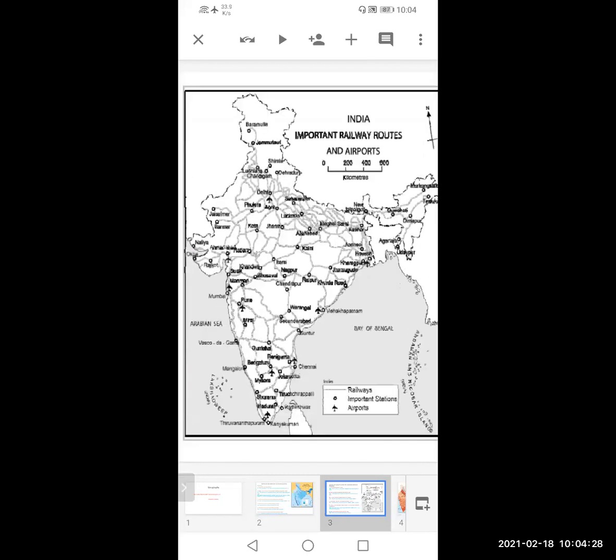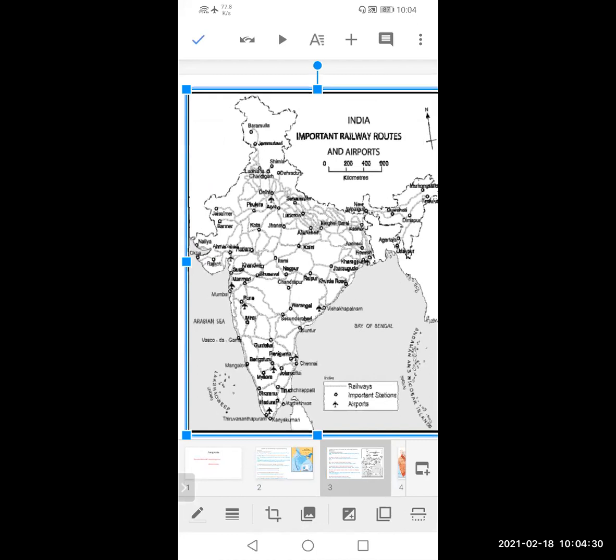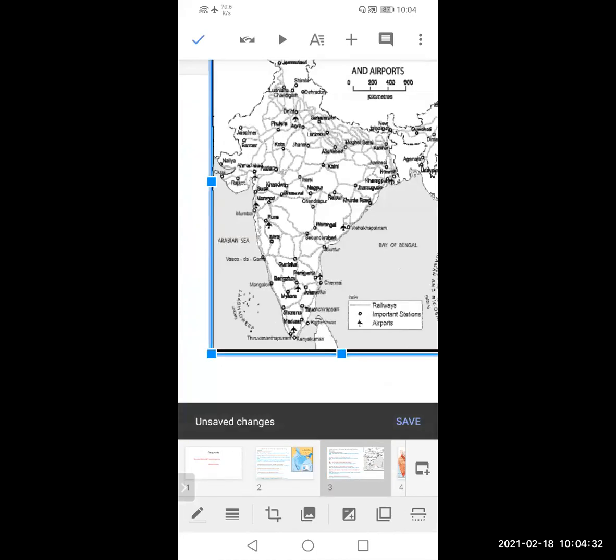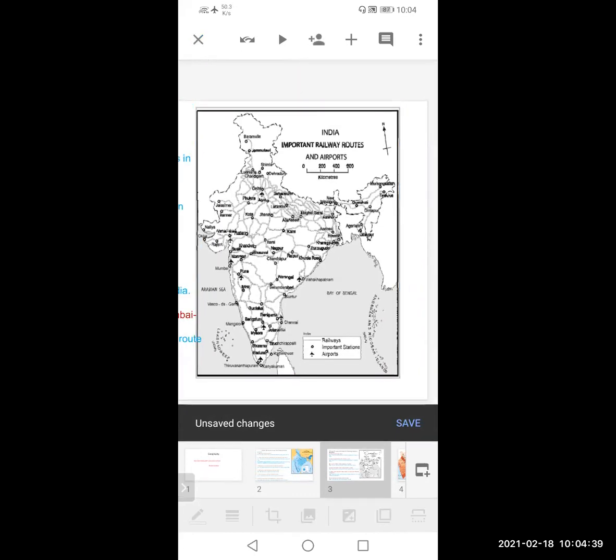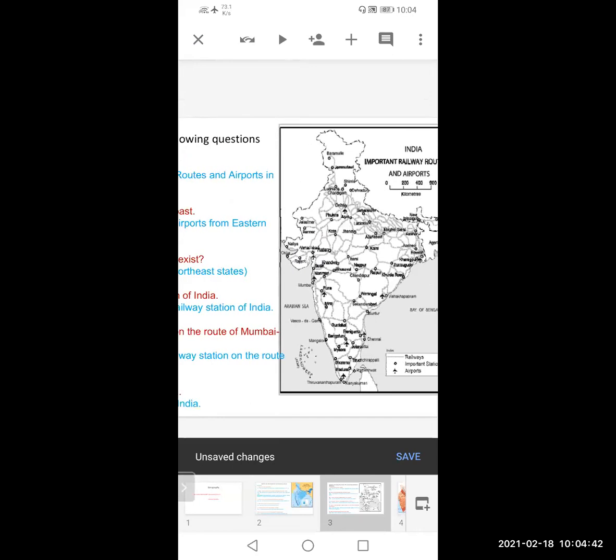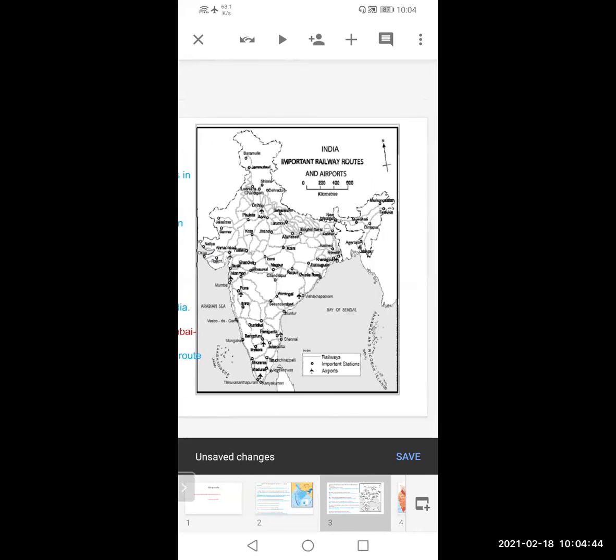See, first you can see this map, and below they have given the index. This is the way you should write the index. See, they have perfectly mentioned their index. In the index, you have to mention what you are showing in the map. The railways, airports and important railway stations are shown. Now we see a few questions related to this map.